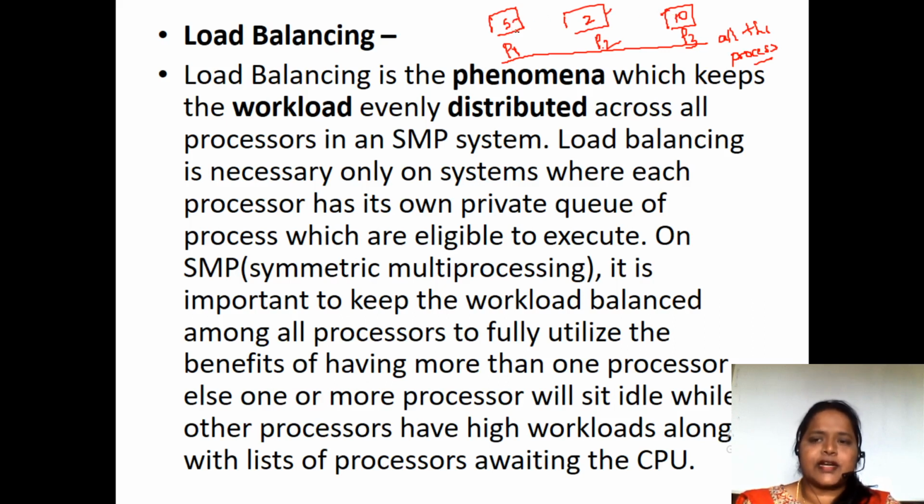So if here it is 5 and here it is only 2, we'll take off some and add over here, so here it will become 5. Or else if here it is 7, we can shift one process over here, so it will go to 6, and here also we can shift one process over here. All three will have 6, 6, 6. That is how the load balancing is going to be done.